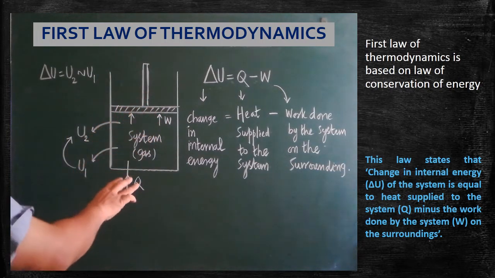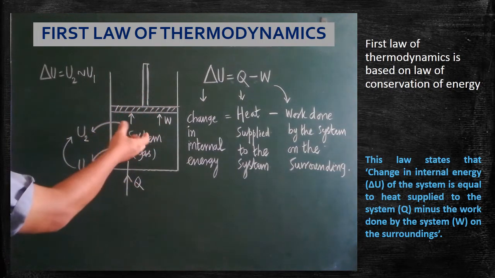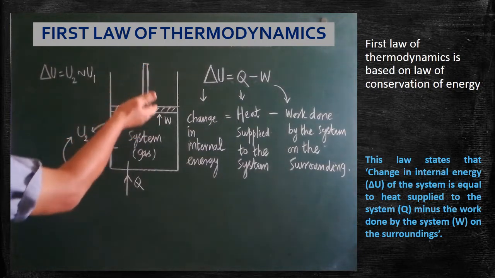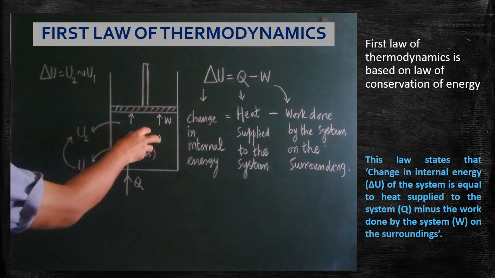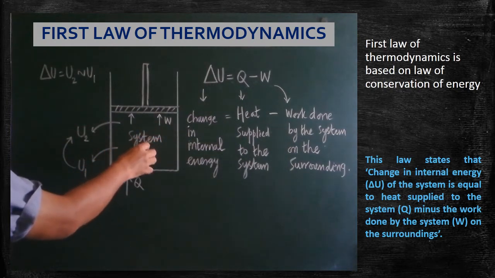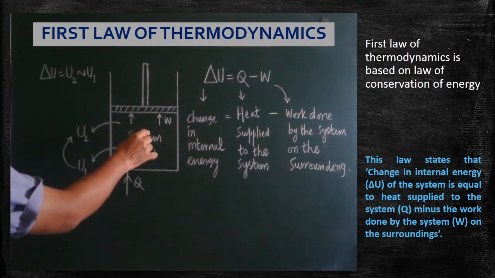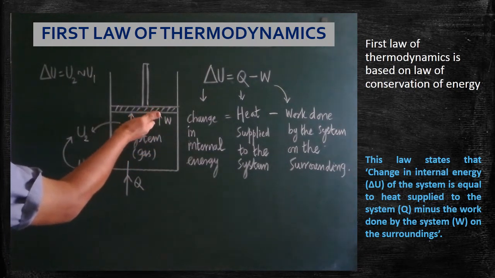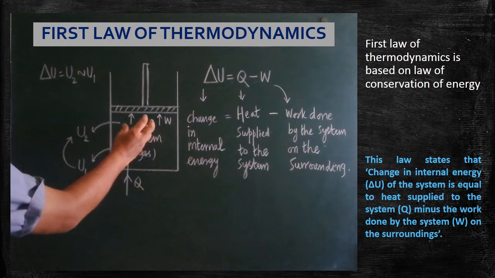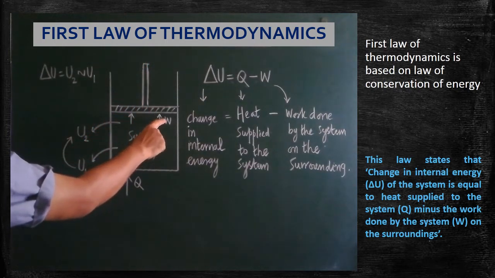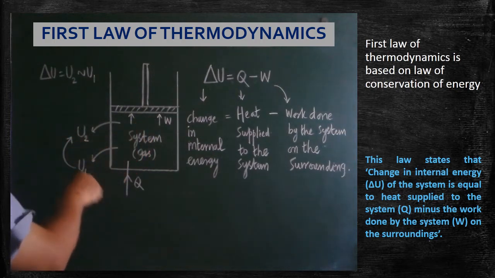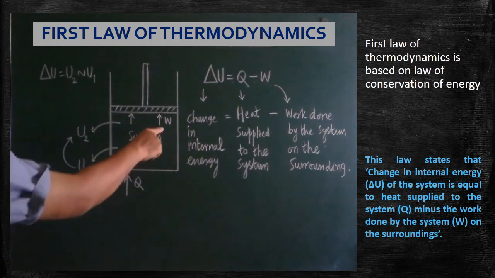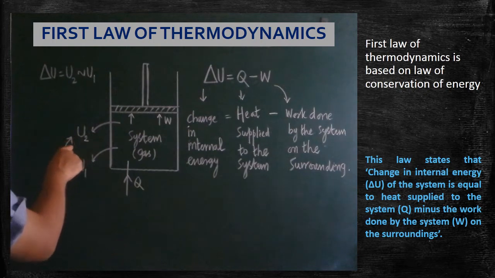Understood? So here when heat is supplied, what will happen? The piston starts moving. Are you clear? The gas, or whatever is filled inside, is called the system. Either it may be liquid or gas. Because of the heat supply, it expands and the piston starts moving. So the gas pushes the piston. Here some amount of work is done by the gas or the system. So you should know the three factors here: heat supplied, work done, and change in internal energy.